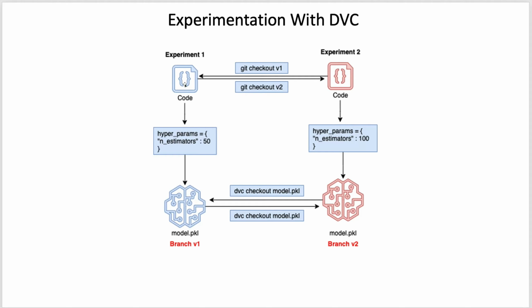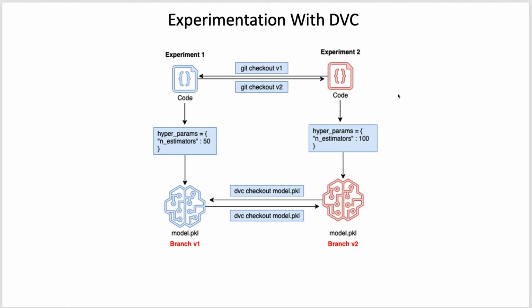So taking the previous example, let's say I have a code file. It contains a hyperparameter which is number of estimators 50, and I have a model.pickle file, and this I am doing in branch v1. Now if I want to do another experiment, I will create a new branch which is branch v2.